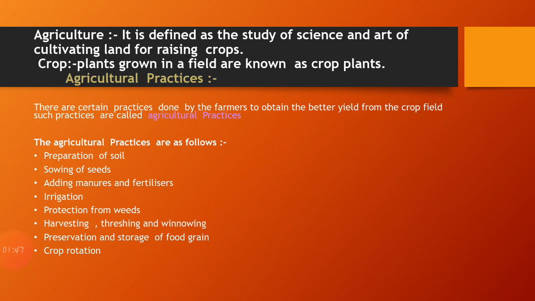Now the second most important thing is about the crop plants. So first of all we know what are the crop plants. As we have seen certain types of same plants in the same field, the plants that are grown in the same field that are of the same kind are known as crop plants. For example, the first example is wheat, second example is rice, third example is barley. There are so many examples of crop plants.